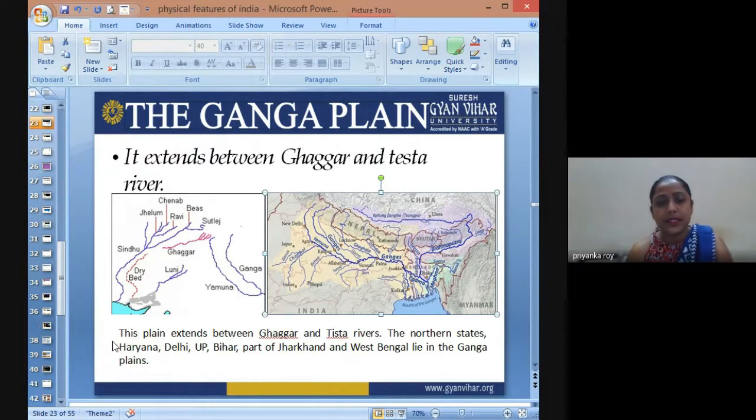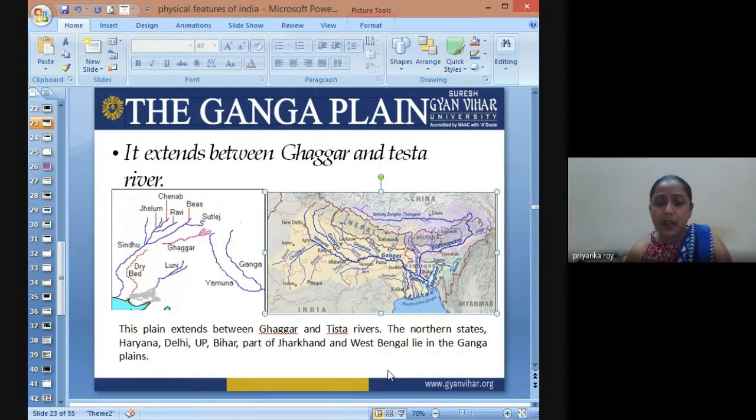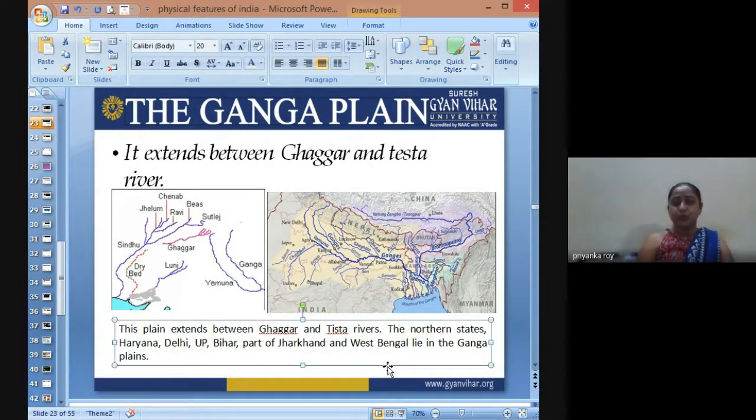The northern states it covers are Haryana, Delhi, UP, Bihar, parts of Jharkhand, and West Bengal. All right, so it lies on the Ganga plains. Ganga has a large number of tributaries, like Kosi, Bhagirathi, Gomati.